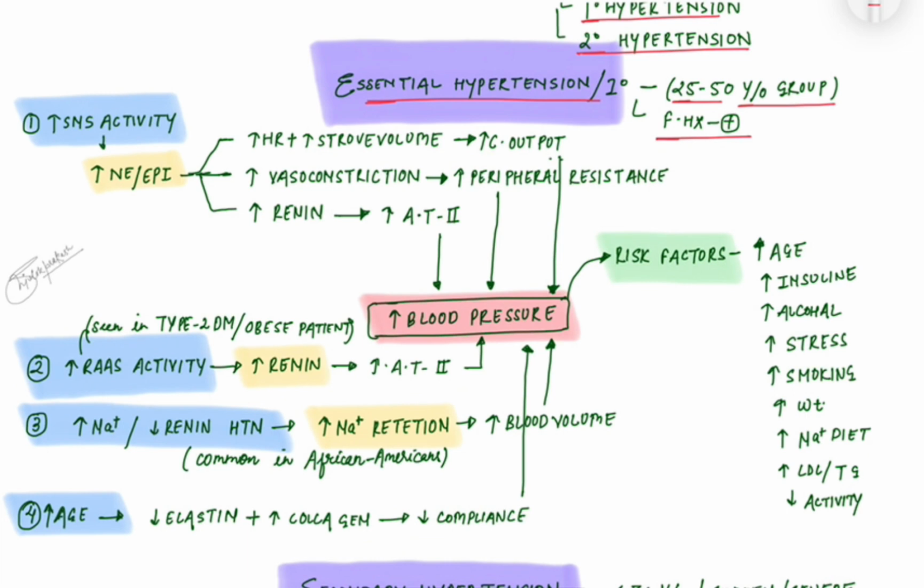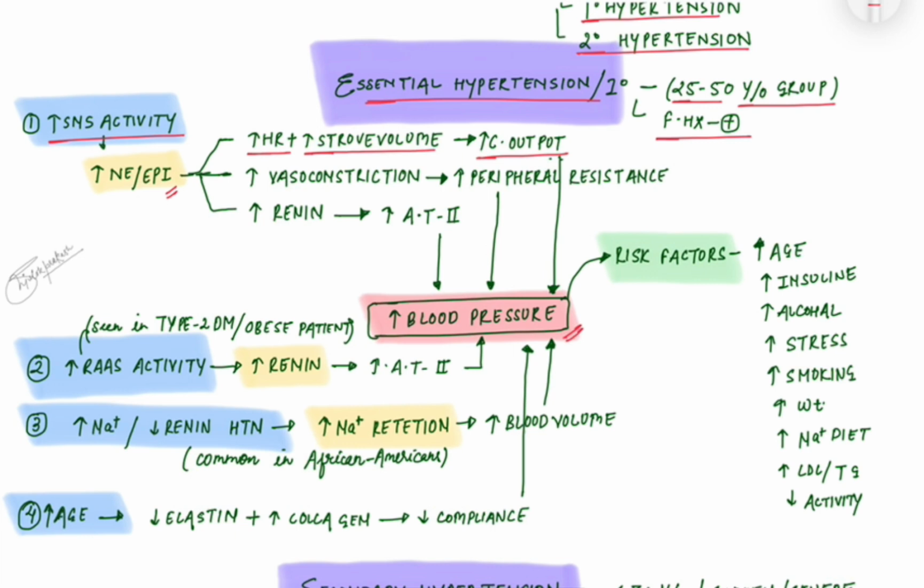Essential hypertension has no underlying cause for why it occurs. First is increased sympathetic nervous system activity, which increases the production of norepinephrine and epinephrine. It acts on the heart, vessels, and kidney. On the heart, it increases the heart rate and the stroke volume, which increases the cardiac output, ultimately increasing the blood pressure.